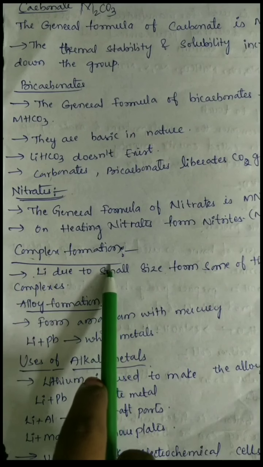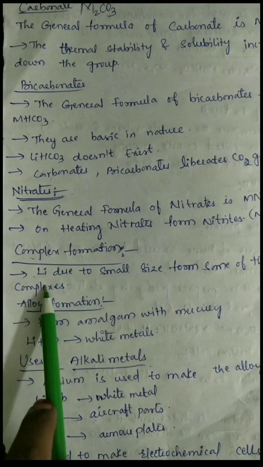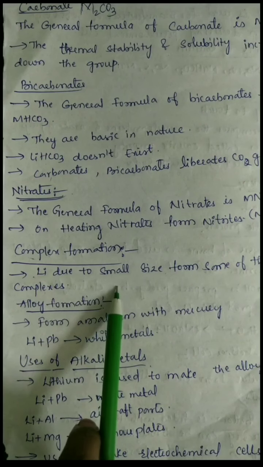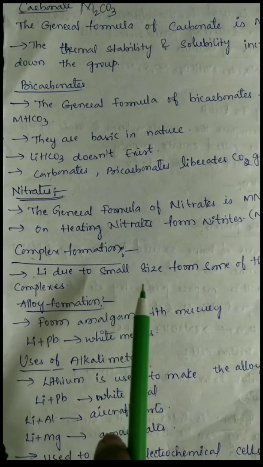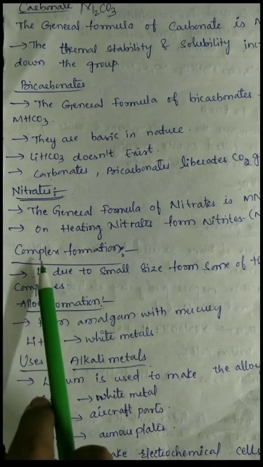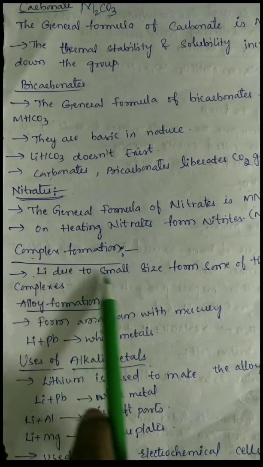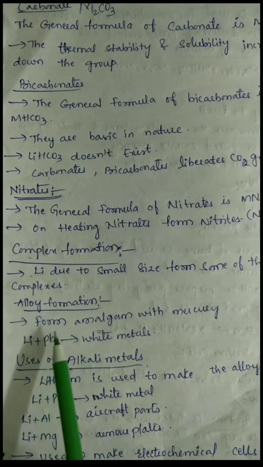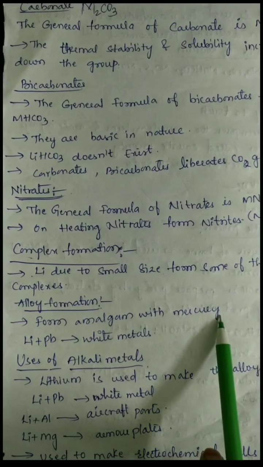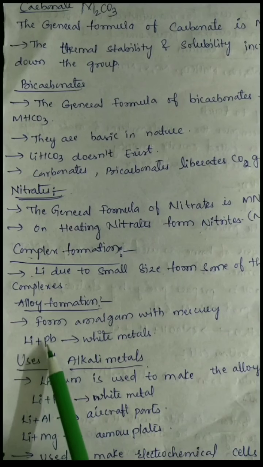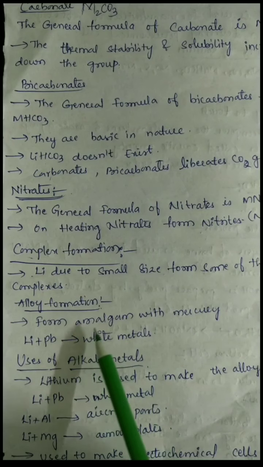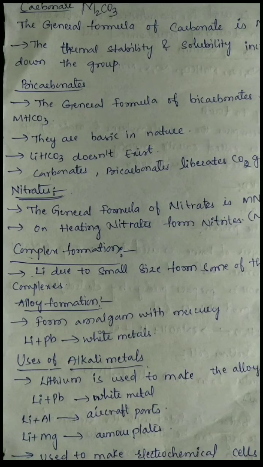In the complex formation, the lithium forms some of the complexes because of the small size, while the other alkali metals have bigger size, so they cannot form the complex, but the lithium can form some of the complexes. In the alloy formation, they form amalgam with mercury, and the combination of lithium plus lead gives white metals. These are some of the alloys. And the next one is the uses of alkali metals.